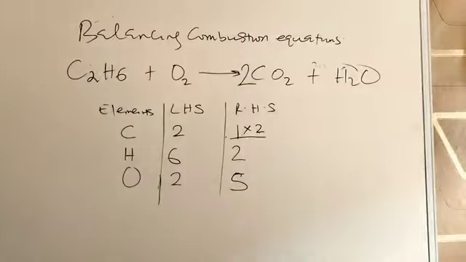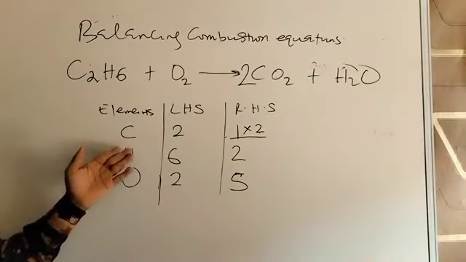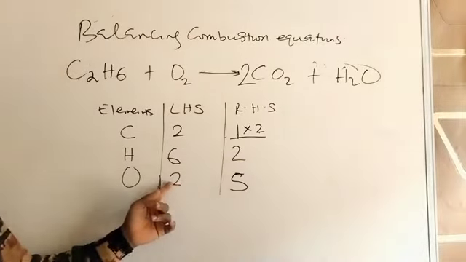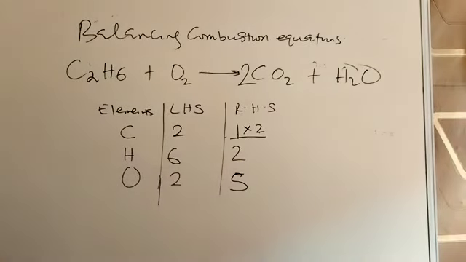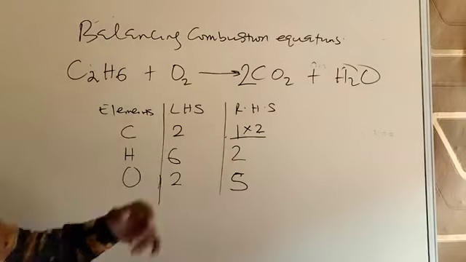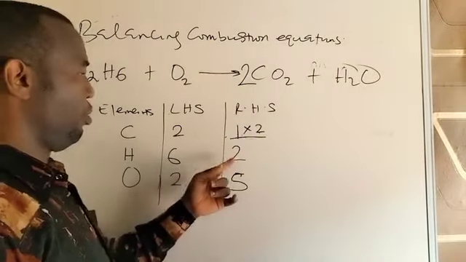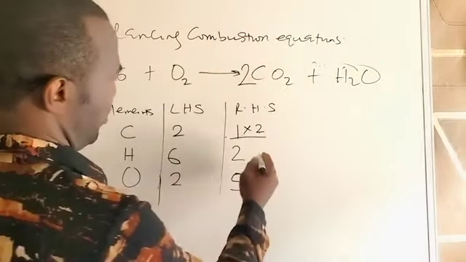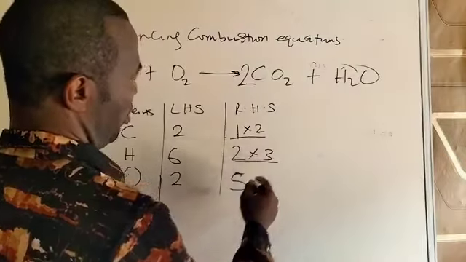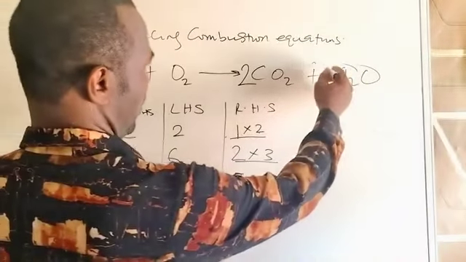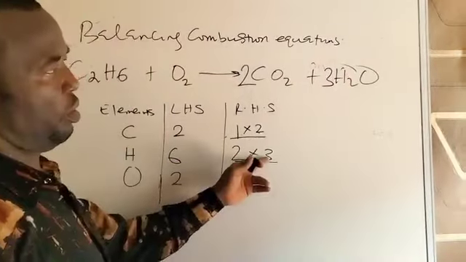Then go back to the table. Hydrogen and oxygen. Oxygen is still impossible to balance with a whole number because 2 cannot divide 5 without a remainder. So we still go to hydrogen, 6 and 2. Look for a number that multiplies 2 to give you 6. And that number, of course, is definitely 3. So multiply by 3 on the right hand side. Look for hydrogen. You put 3 here. 3 times 2 gives you 6.